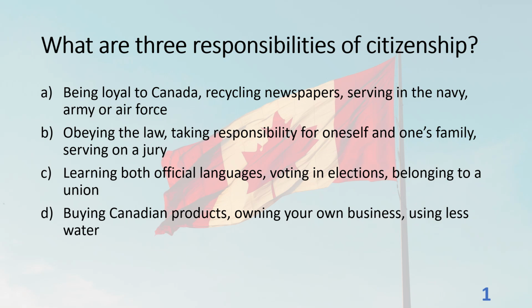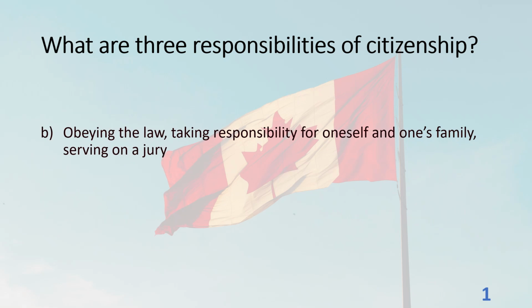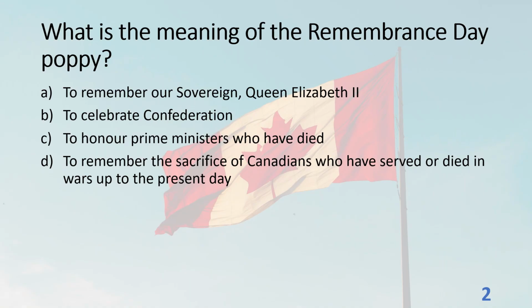The answer is B. Obeying the law, taking responsibility for oneself and one's family, serving on a jury. What is the meaning of the Remembrance Day poppy? A. To remember our sovereign, Queen Elizabeth II. B. To celebrate Confederation. C. To honor prime ministers who have died. D. To remember the sacrifice of Canadians who have served or died in wars up to the present day.